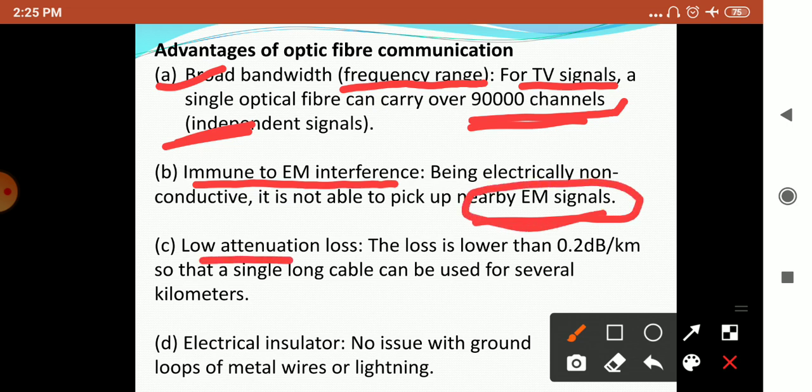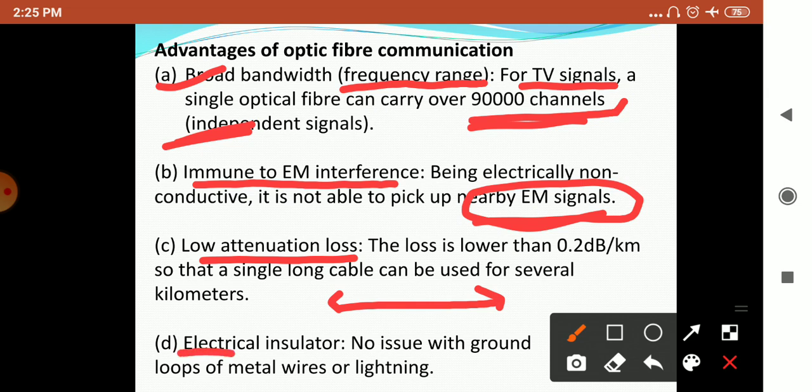Then low attenuation loss. Though we can use this optical fiber for long distances, it will not give any loss, or the loss will be lower than 0.2 decibel per kilometer, so that a single long cable can be used for several kilometers.